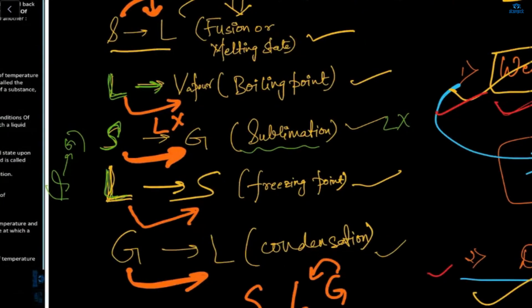When we keep a bowl of water in a fridge, what will happen? It will become ice. And ice is solid. So freezing point means it is converting its state from liquid to solid. Okay. What is condensation?